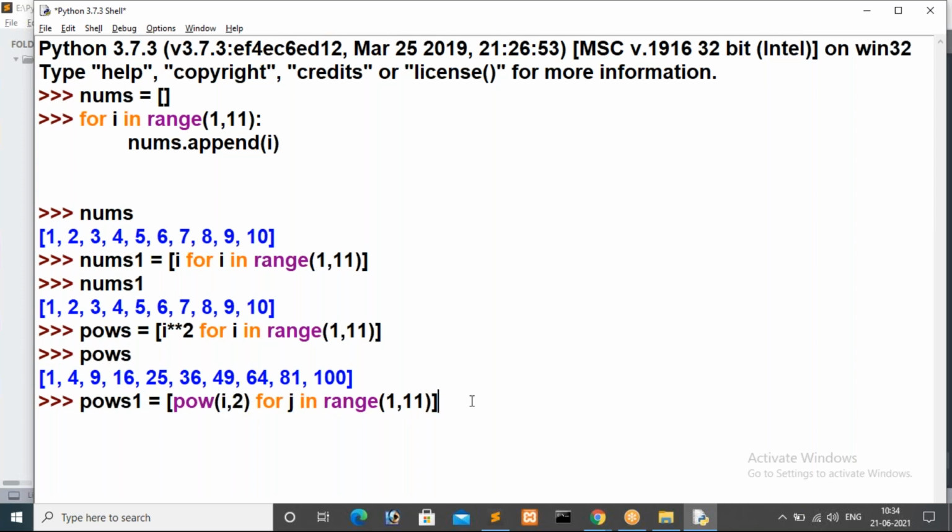In this case what will happen guys? So here I'm going to store power of 1 comma 2, power of I comma 2 I'm giving. So here I'm saying iteration variable is I, but while implementing iteration I'm giving iteration variable j. In this case, will it store j value inside I, or will it throw an error? Just assume yourself what it will throw. Error it will throw, just check it.